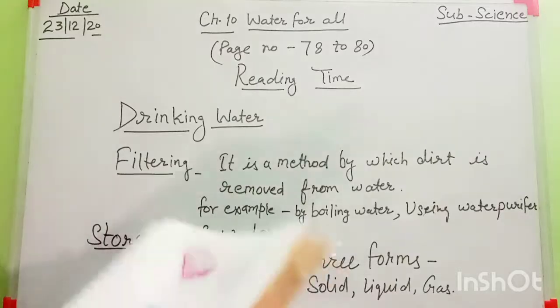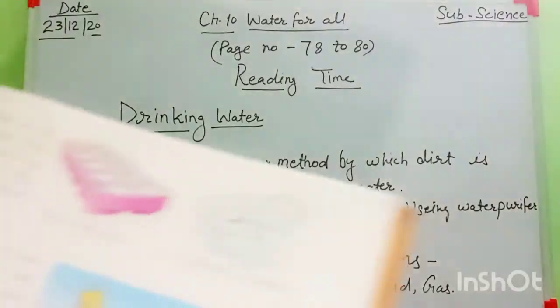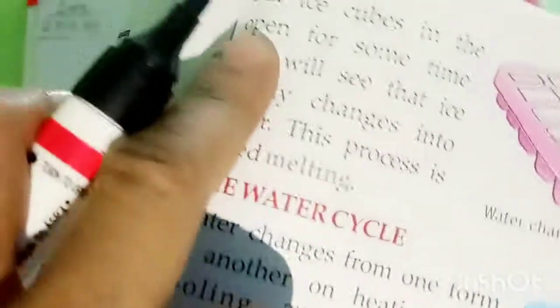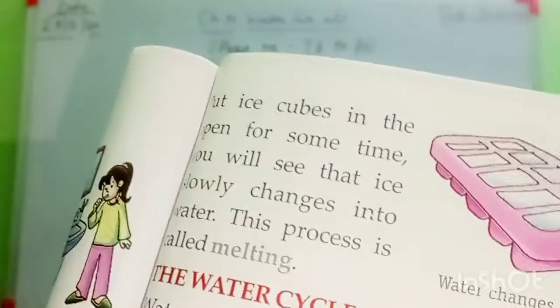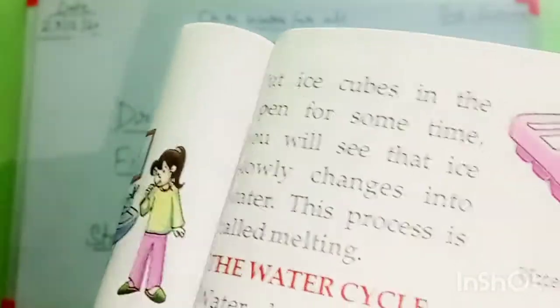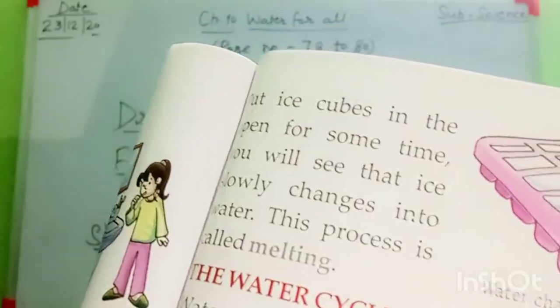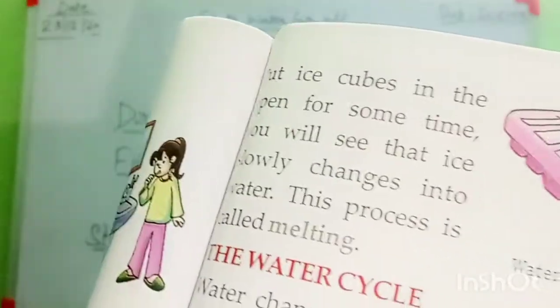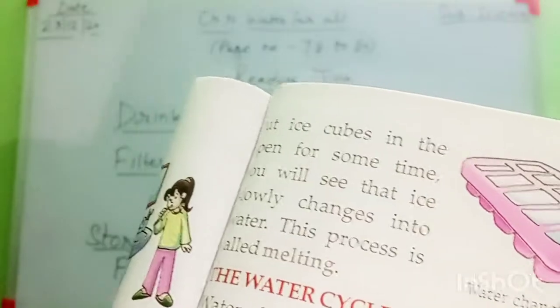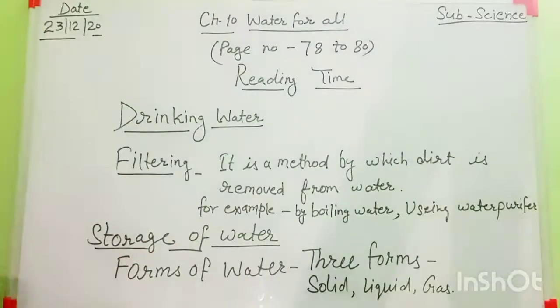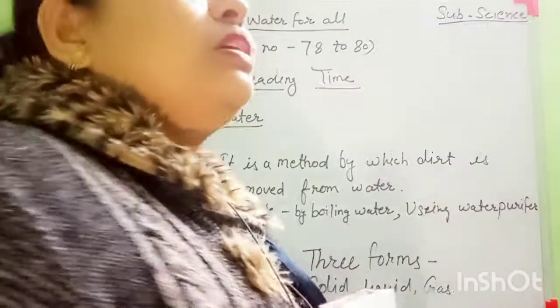And last, when you keep this ice in the open for some time, you keep that ice cube in your room for some time, even half an hour, you will see that the ice slowly changes again into water, and this process is called melting. And do you understand this process, students?